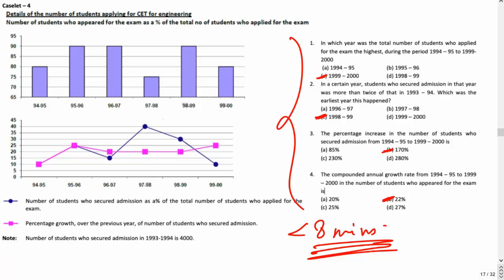Let's try to see how we can understand and solve this particular question. So just focus on the question, what they are saying. All of you would have read the question. This blue line in this graph is showing the number of students who secured admission as some percentage of the total number of students who applied for the exam. This pink line is telling me the percentage growth over the previous year of the number of students who secured admission.